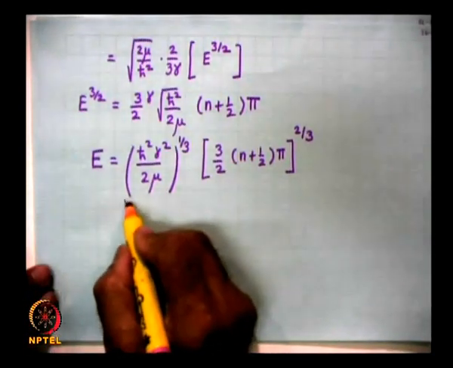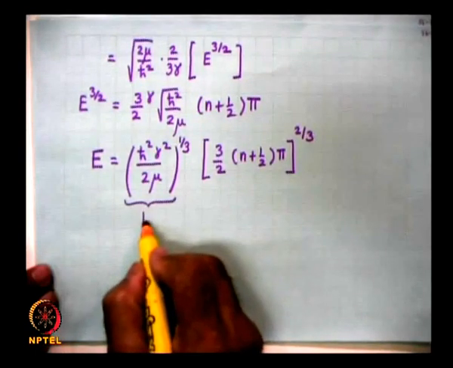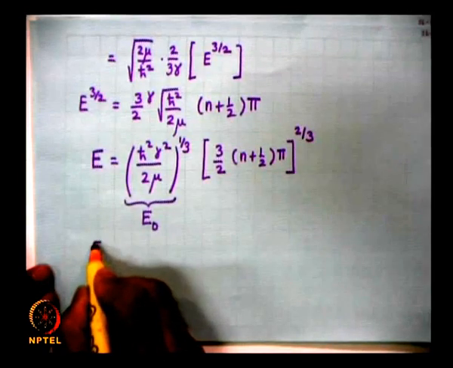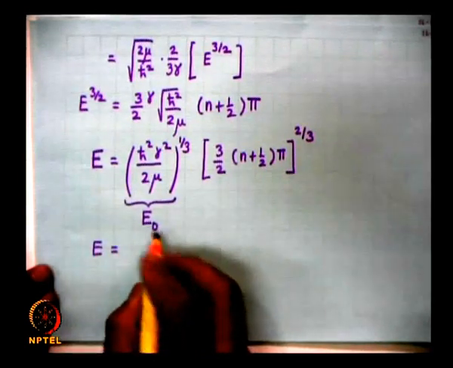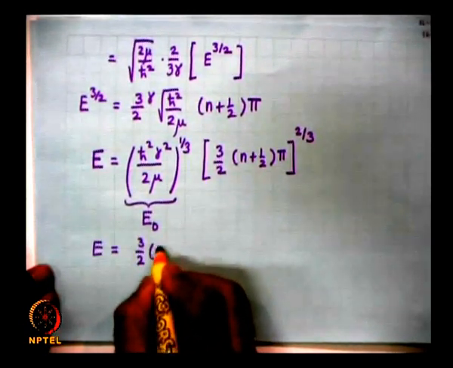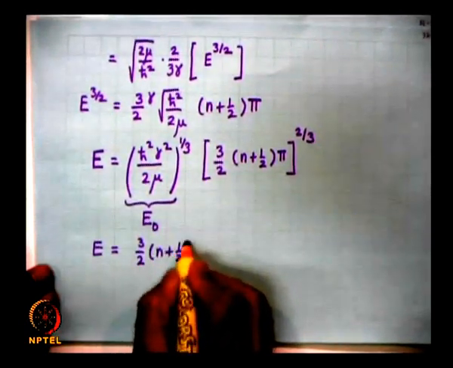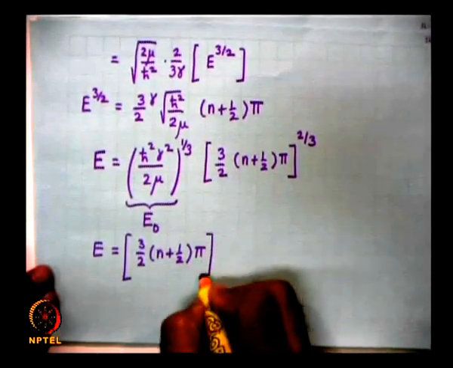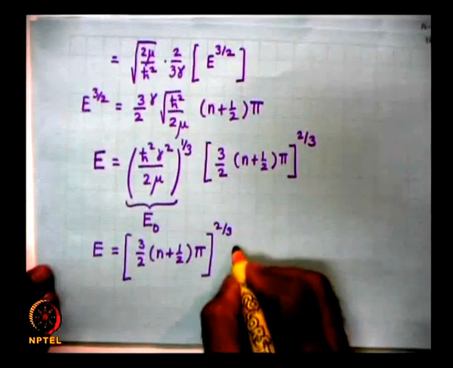Now, let us suppose this I put equal to E0. So, you get E is equal to 3 by 2 n plus half pi whole raised to the power of 2 by 3 times E0.